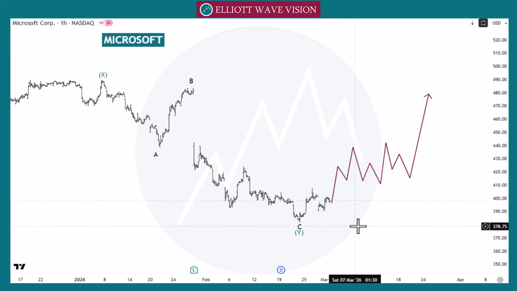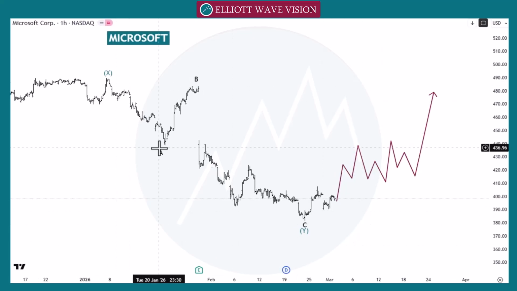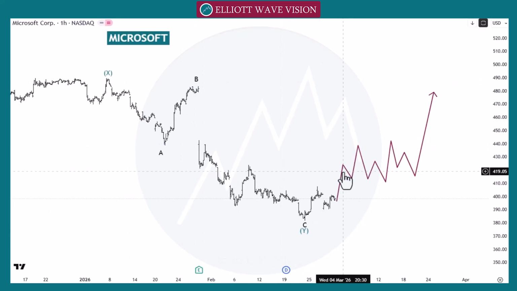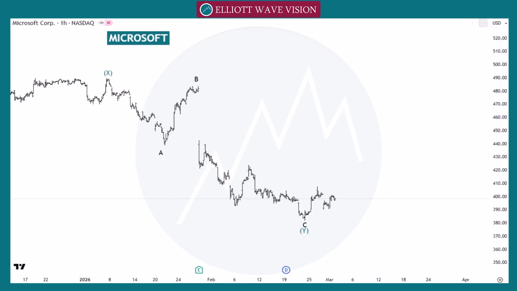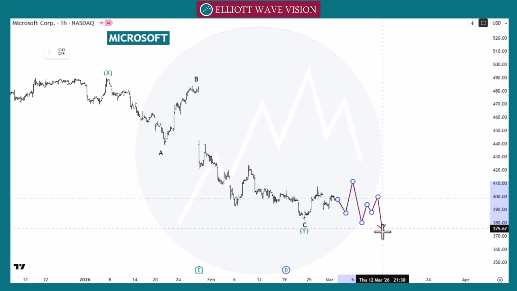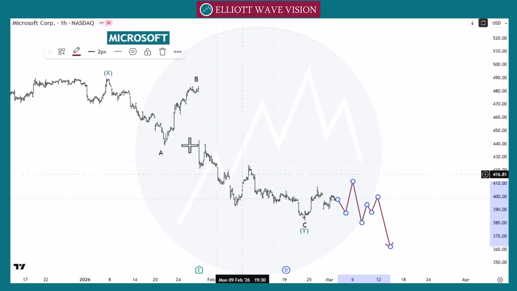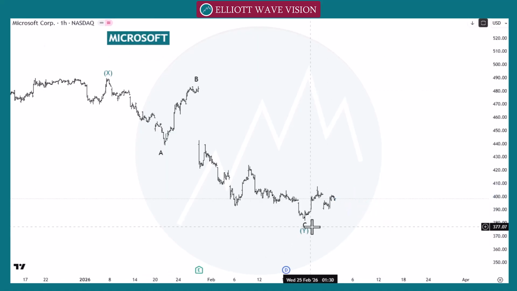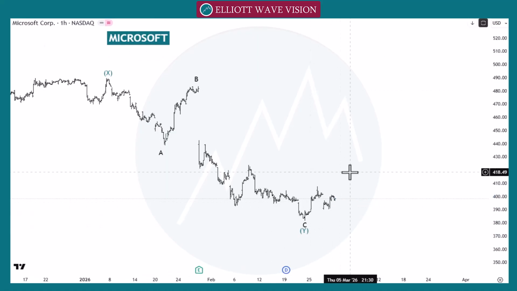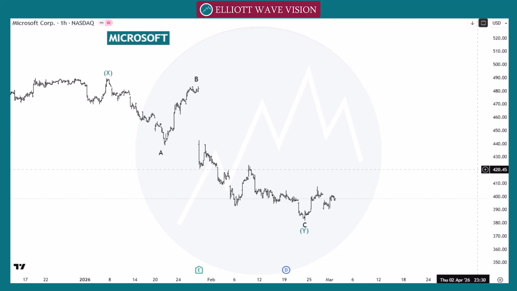Market may go towards the bearish side as a wave 1, wave 2, wave 3. Then market may give us this move as a wave A, wave B and wave C. So if this is the case, we need to wait for the first low below level, below 380, then A, B and C. Then we will go towards the 372 and then 365 step by step. But as of now, we need to wait for the next impulsive move to go towards the 450.